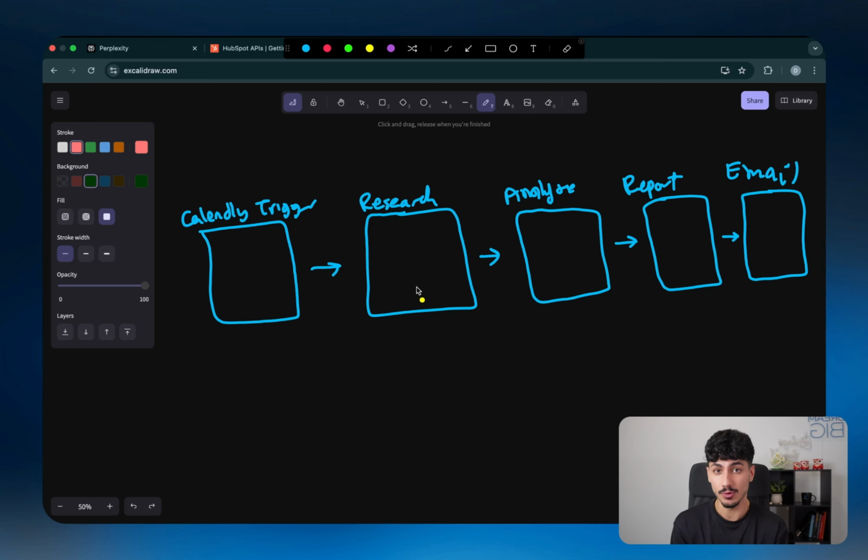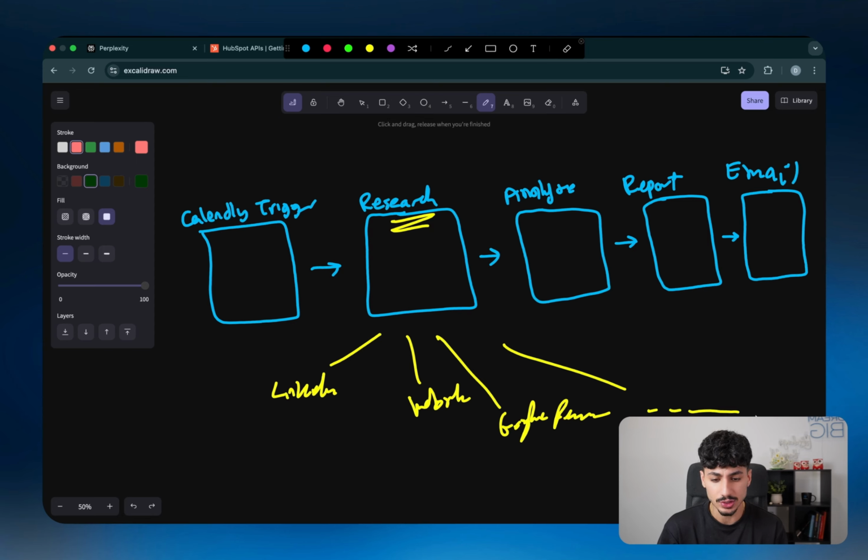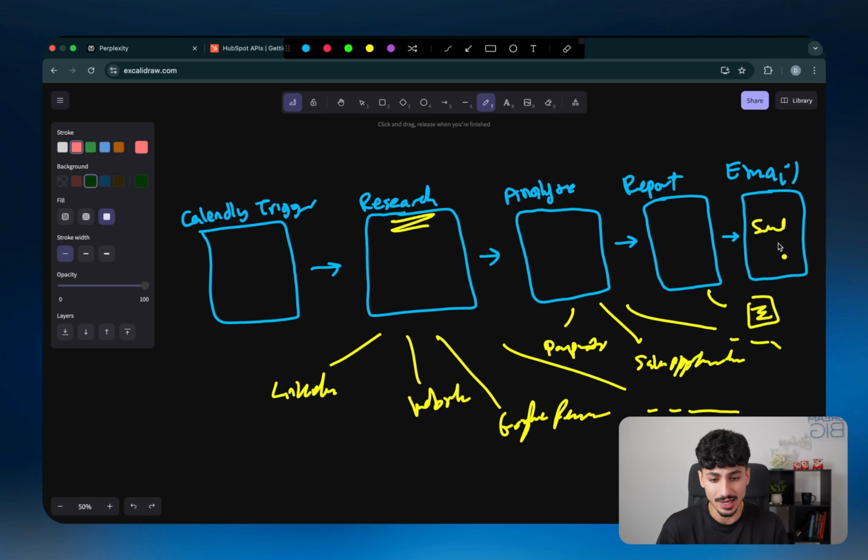Okay, now coming back to our workflow, what you want to do next is break down each of these steps into all of their smaller sub-steps. So for example, in the case of research, we want to research their LinkedIn account, we want to research their website, we want to research their Google reviews, and we want to research any other thing. And then in terms of analysis, we might want to look at their pain points, we might want to look at sales opportunities, or we might want to look at any other thing. And then in terms of report, we want to be able to aggregate everything together into one report. And then in terms of email, we just want to be able to send that email.